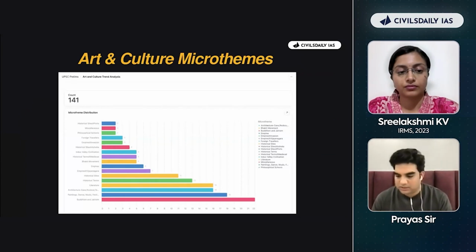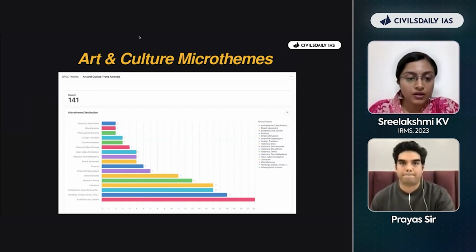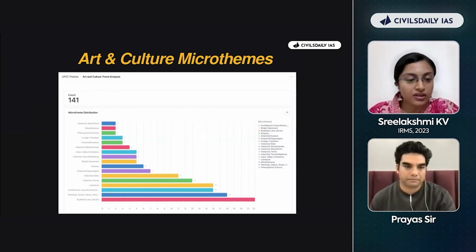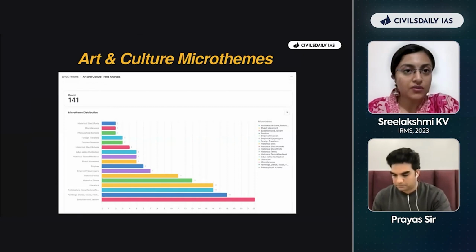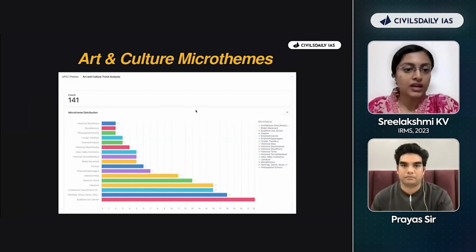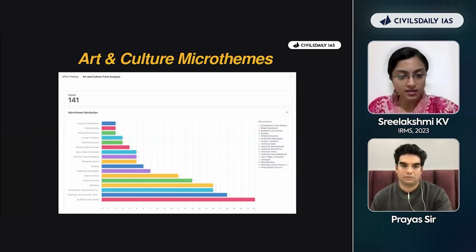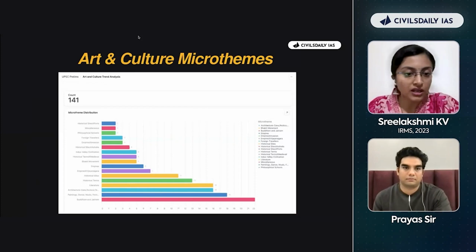ठीक है? So this is art and culture. Go ahead, Lakshmi. These are the micro themes for art and culture. Here you can see the maximum number of questions is from Buddhism and Jainism, which means UPSC prioritizes Buddhism and Jainism more in comparison to something like some philosophical schools or foreign travelers, right? Then you can see the next important micro theme is painting, dance, music and festivals. Then you can see architecture, caves, rock-cut, temple, etc.